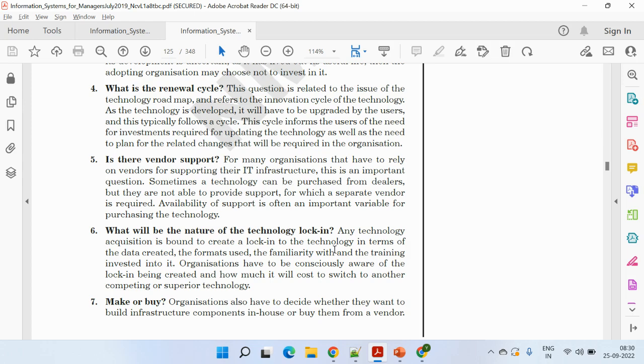What will be the nature of the technology lock-in? It simply means what are the different lock-in technologies which are being used, and if there is some lock-in, then what will be the cost to switch to some other superior technology? There may be a lock-in period, or it's bound by certain things, that if I opt for this and want to upgrade or switch to some other technology, is there any lock-in kind of thing?